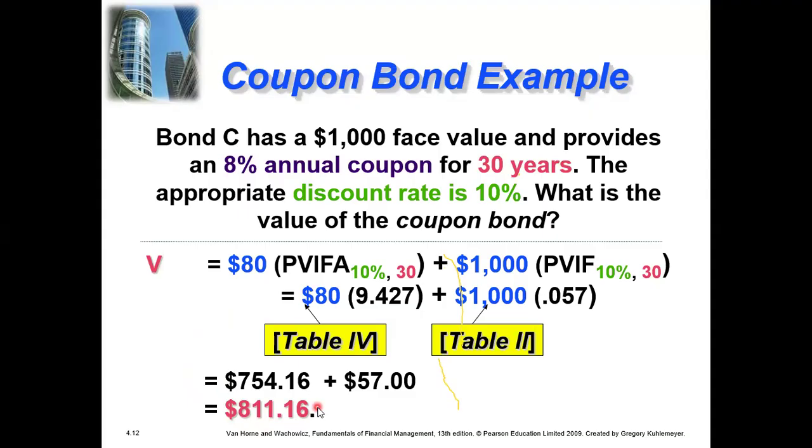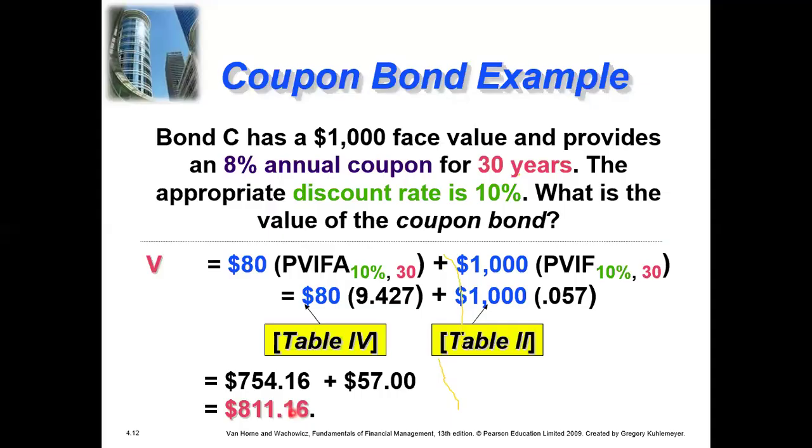So if the market price of a bond is lower than 811, the investor will buy this bond. And if the market value is more than it, for example, the market value is 825, then it means that the value we worked out, 811, is lower, so the bond is overpriced.